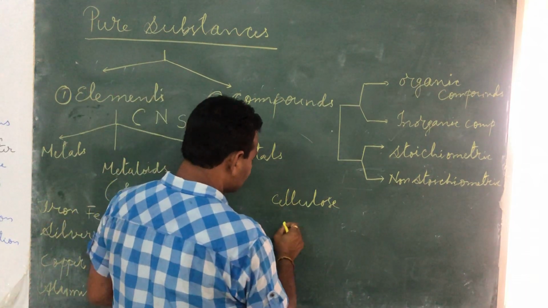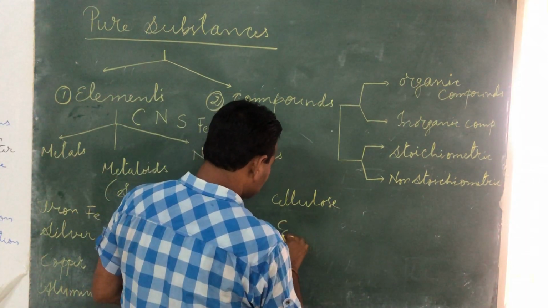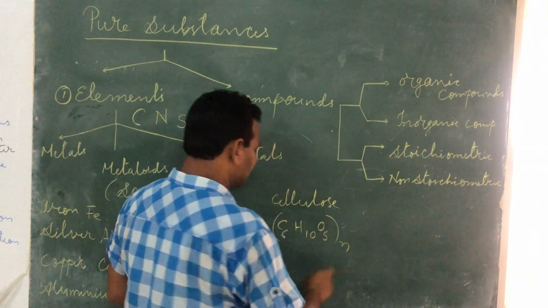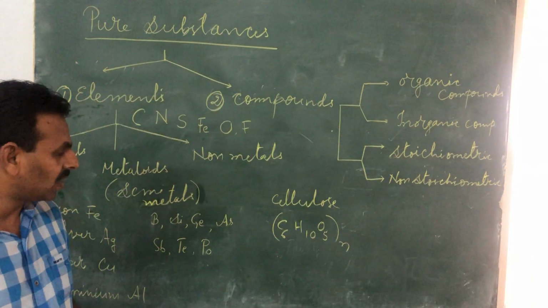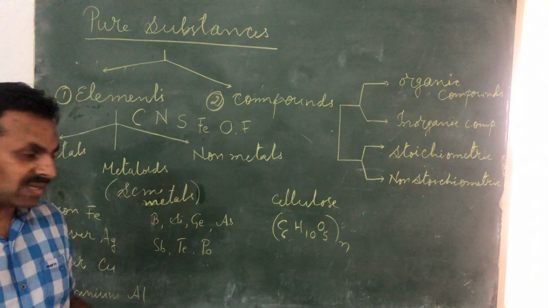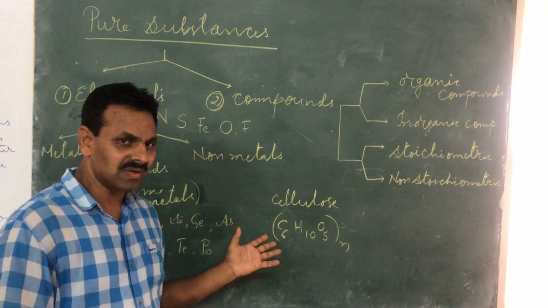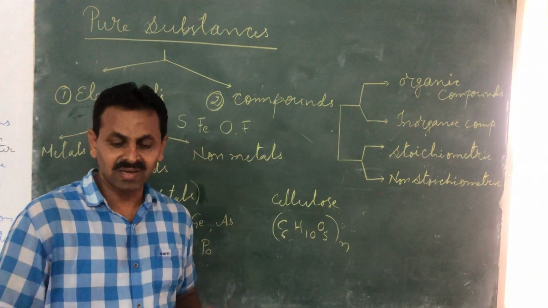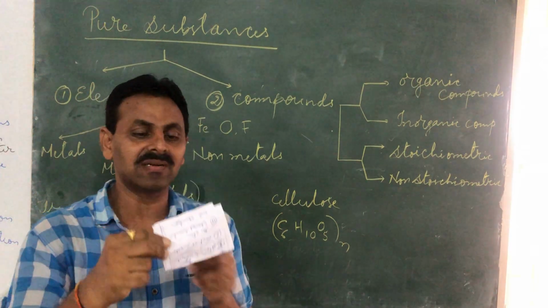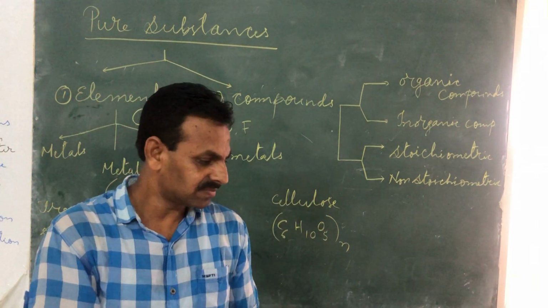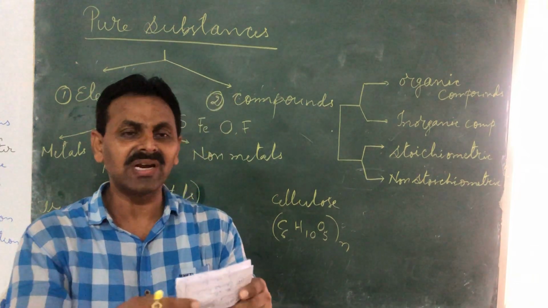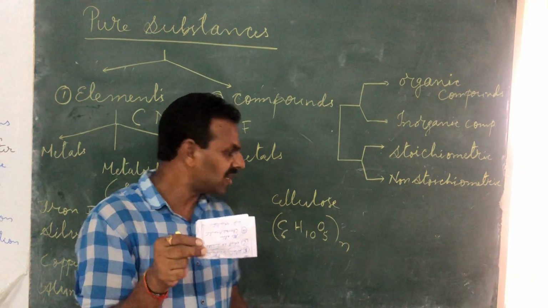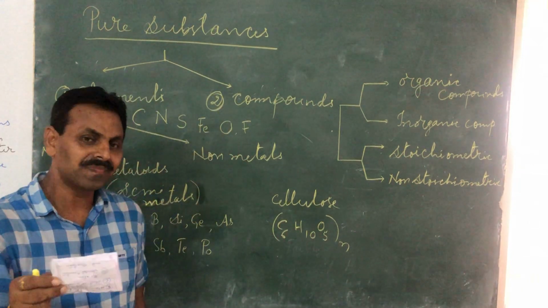Now, the cellulose is (C6H10O5)n. This is the formula of cellulose. Okay. Now, what are the elements present? You see, carbon, 6 carbons. We don't bother about numbers. Carbon, hydrogen and oxygen. This is made of carbon, hydrogen and oxygen. Now I'll burn this. I have the cylinder also, I can do that. But anyway, you can understand this. You do it at home, you burn this. What will happen?